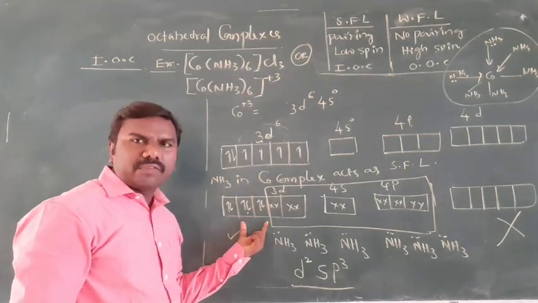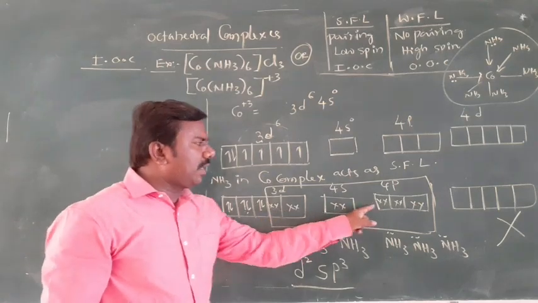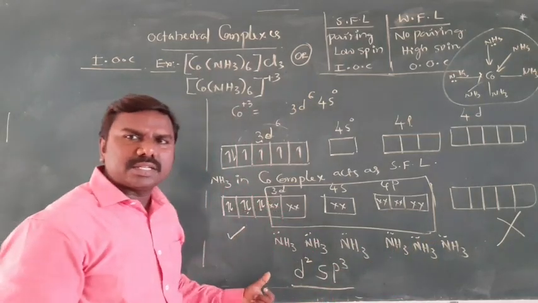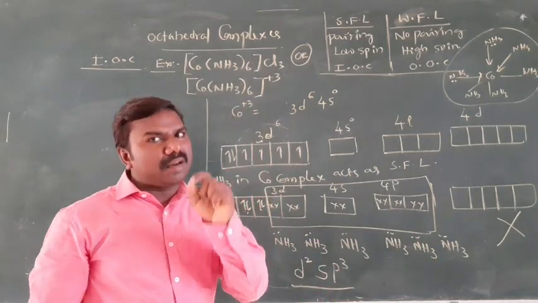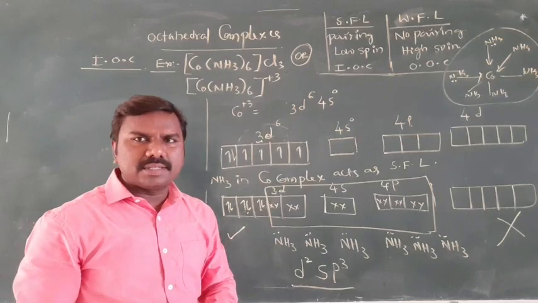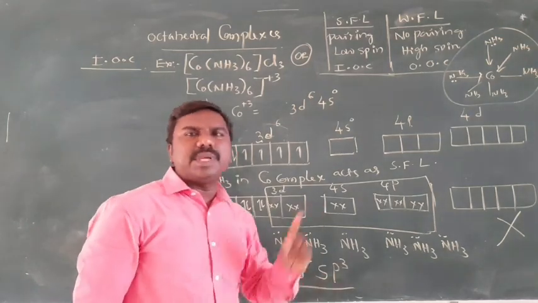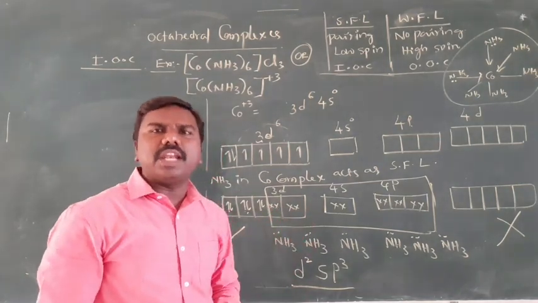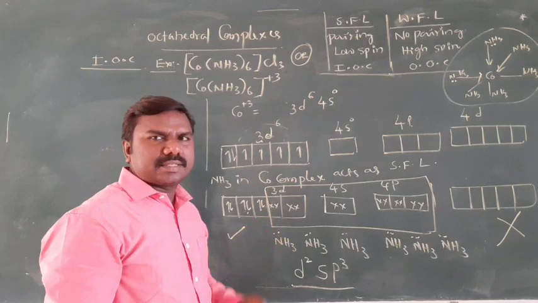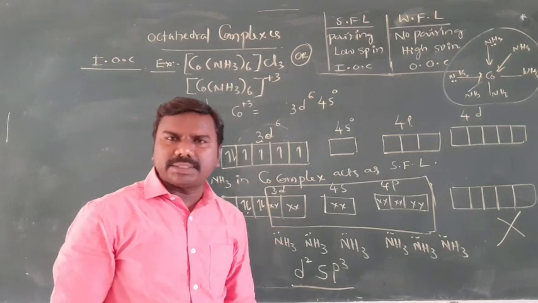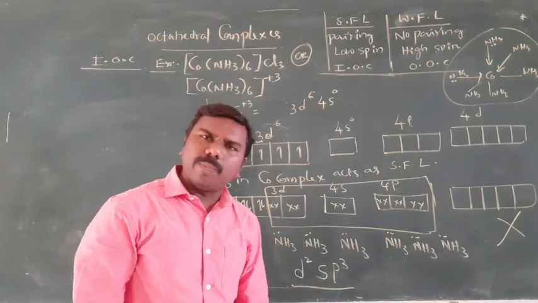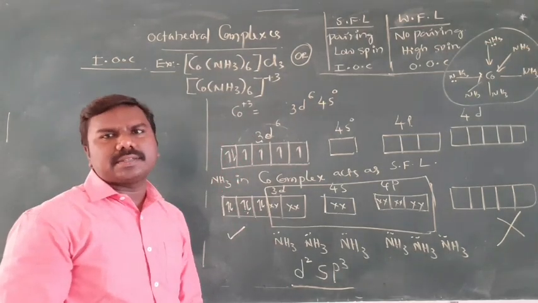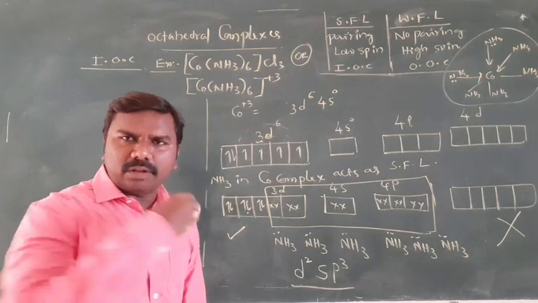After pairing, this is the configuration, so there are empty orbitals. The 6 NH3 ligands donate to 6 empty orbitals, hence it undergoes d2sp3 hybridization. Inner d orbitals are involved, hence it is an inner orbital complex and not an outer orbital complex. You can frame this matter in your own sentences meaningfully. We'll write all these points now.